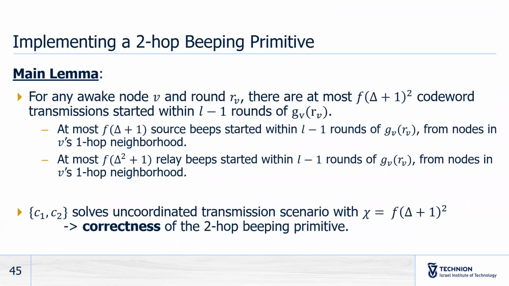Now that we have this technical lemma, we can see that if we take some code C1, C2 that solves the uncoordinated transmission scenario with a conflict of f times (delta plus 1) squared, then the two-hop beeping primitive that uses that same code is correct, because it will be able to decode all codeword transmissions thanks to this technical lemma.